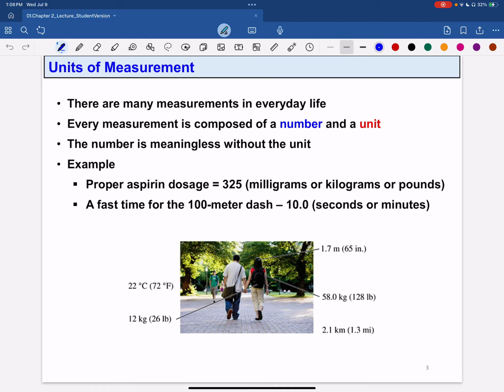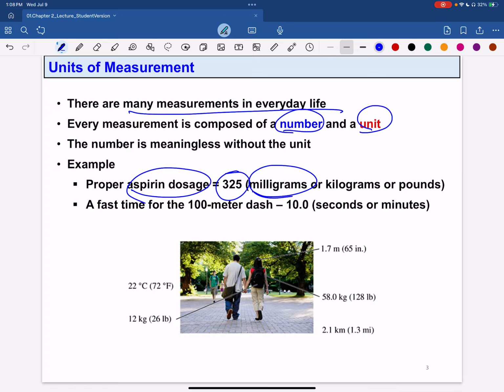So, units of measurement. There are many measurements in everyday life. Every measurement is composed of a number and a unit, because without a unit, the number is just a value and it is meaningless. For example, when you say the proper aspirin dose, if you only say 325, what is the unit? Because 325 milligram is different than 325 kilogram, and a huge difference from 325 pound. So we always include a unit.